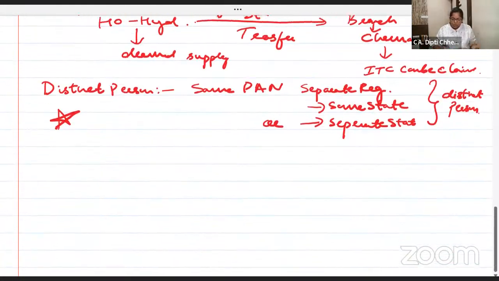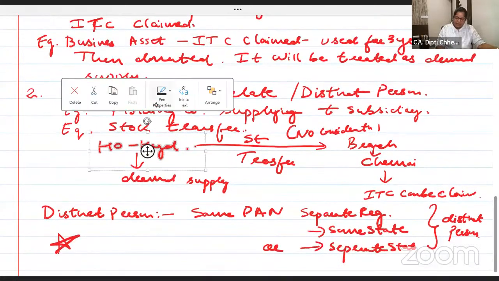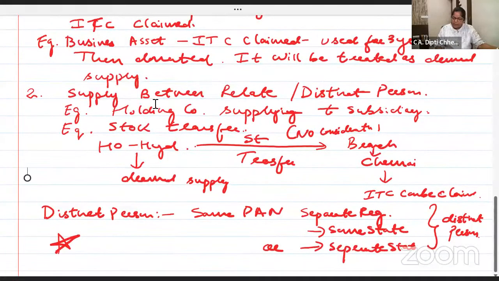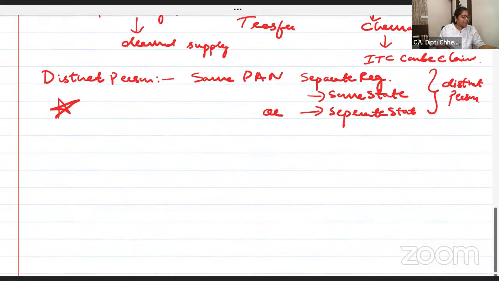I want to go to the next one, but I am asking you, do you have any doubt or confusion in your mind? Two types of deemed supply I explained from our material and made you write. Now the third one, I want you to write first. Yes, the related person also includes employer and employee. So for that also I'll make you write. Already I have written in our material also, but let's write here too.